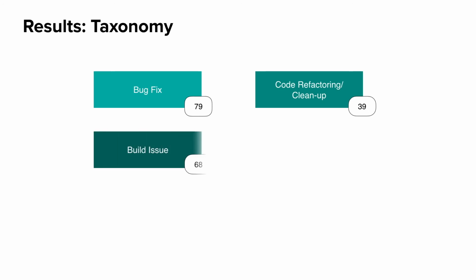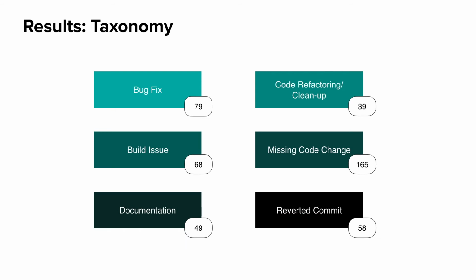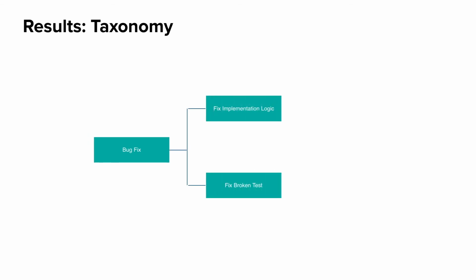We have 6 main categories from the taxonomy, which are bug fix, code refactoring and cleanup, build issue, missing code change, documentation, and reverted commit. As you can see, the number at bottom right corner means the number of remedy commits that belong to these categories. In this presentation, I will not dig into the detail of all those categories, but I will show you some examples. Let's start with the bug fix category, which groups remedy commits that fix a bug introduced in previous commits. Under the bug fix, we have 2 subcategories: fixing of the testing code and fixing of the implementation code.